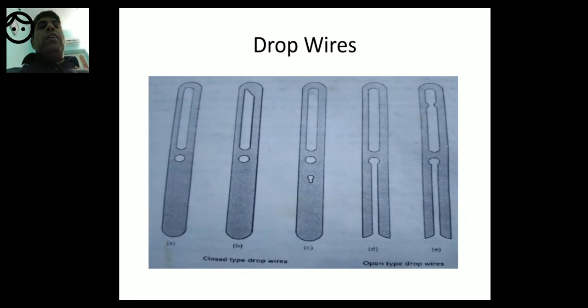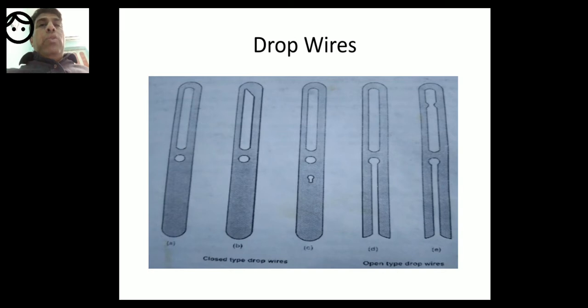machinery parts. The drop wire is being maintained at a height by the warp, and when there is a breakage, the drop wire will fall onto the machinery parts and actuate the mechanism, depending on whether we use mechanical or electrical warp stop motion.